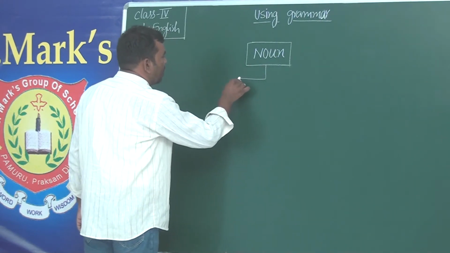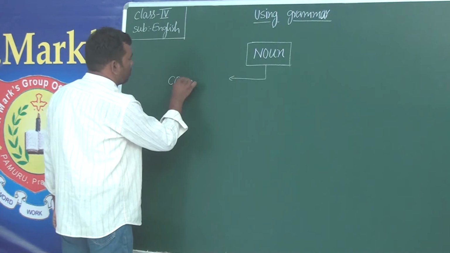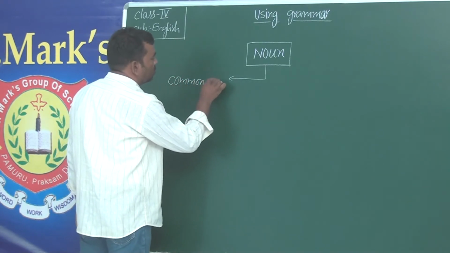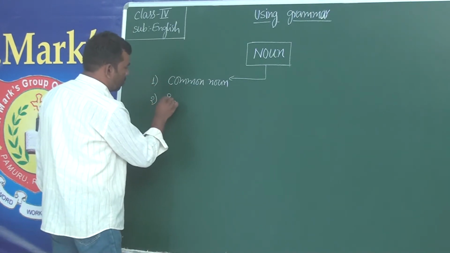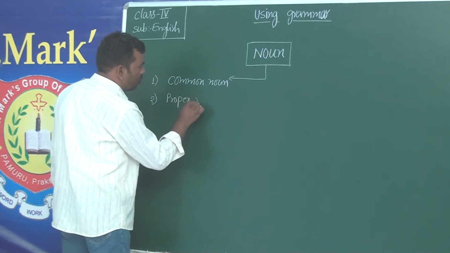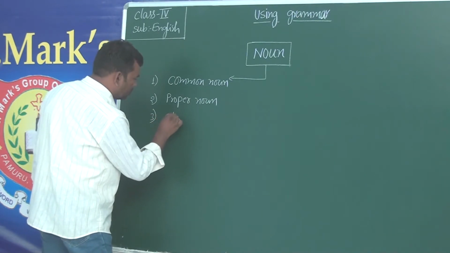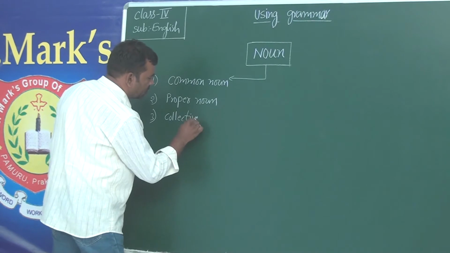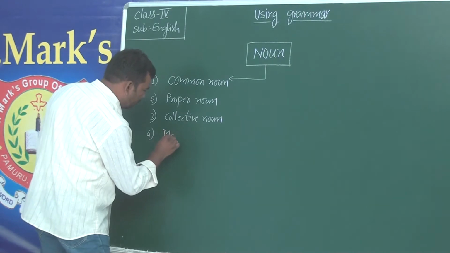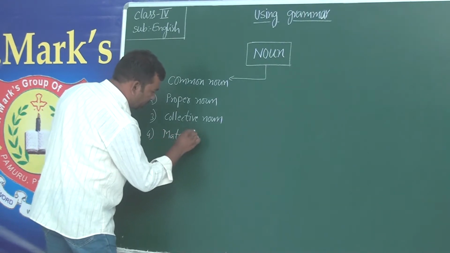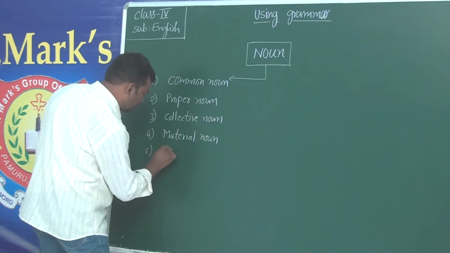Okay, so you see that noun has been classified in 5 groups. One is common noun, second proper noun, third collective noun, fourth material noun, and the last one is abstract noun.